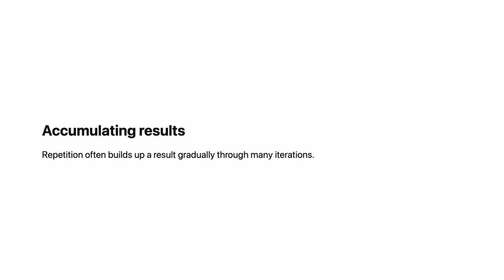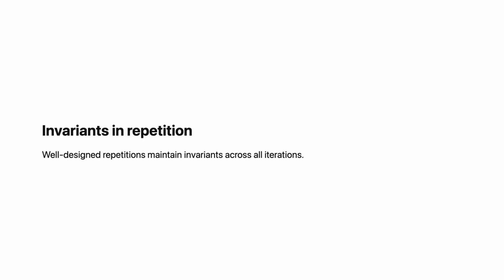Remember invariants, conditions that must always hold. Invariants are especially important in repetition. With repetition, you execute instructions many times. Each iteration changes state. If any iteration violates an invariant, you have a bug. And with many iterations, there are many chances for bugs. A well-designed repetition maintains its invariants across all iterations.